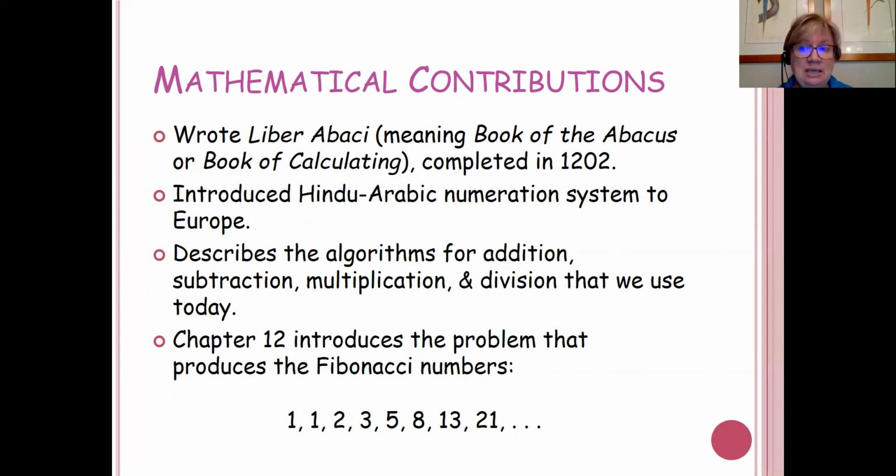In this book, just like in Al-Khwarizmi's book, he describes how to use the numbers. He's got algorithms for adding, subtracting, multiplying, and dividing. These are very similar to what we do today. So when you look at that book, and by the way, you can get it on Amazon, the Liber Abaci, go through there and look at those algorithms, and you can see similarities between what we do today. The way he lines the numerals up, so that you've got the ones place, then the tens place, then the hundreds place.